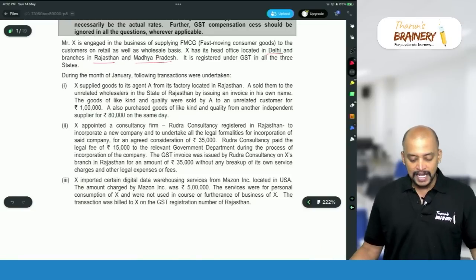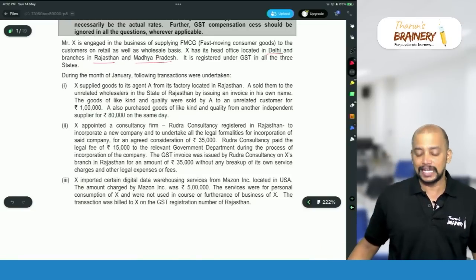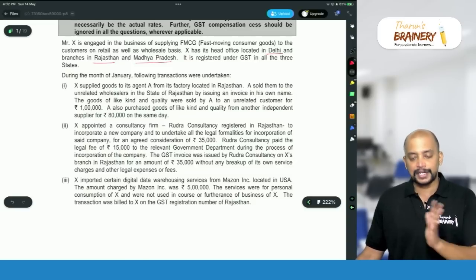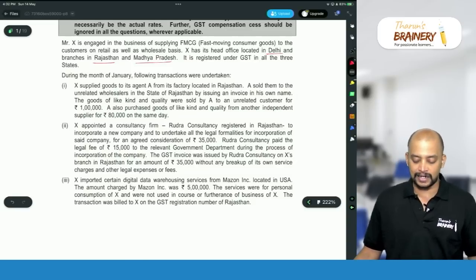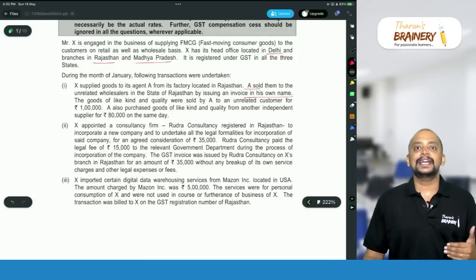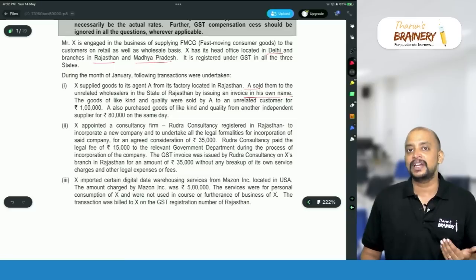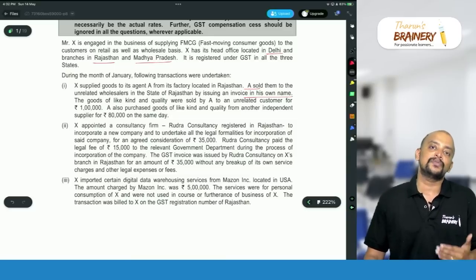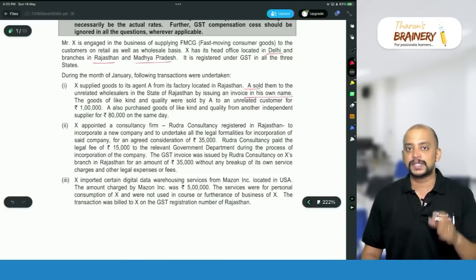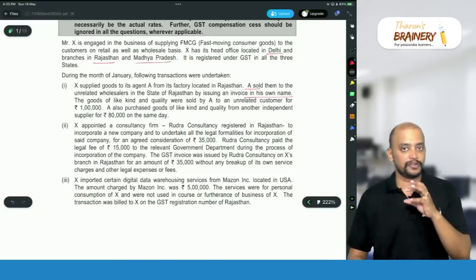So first one, X supplied goods to its agent A from its factory located in Rajasthan. A sold the same to unrelated wholesalers in the state of Rajasthan by issuing an invoice in his own name. Whose own name? A's own name. Means A is acting as an agent on behalf of principal. When the invoice is raised by the agent in his own name, then the agent is acting on behalf of the principal. So in this case, A is acting on behalf of principal.